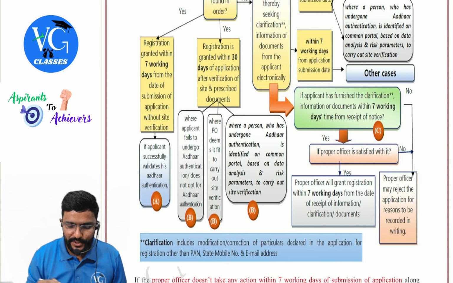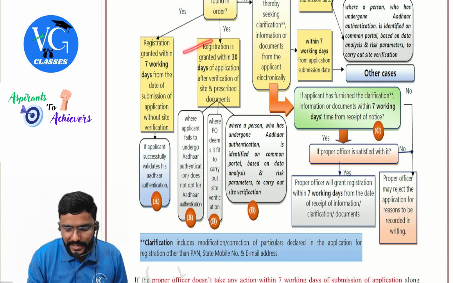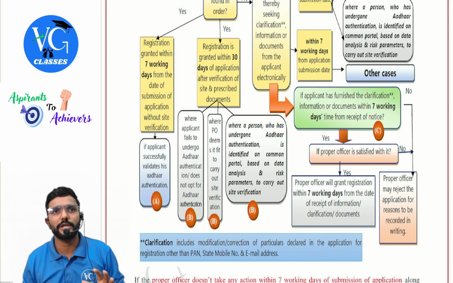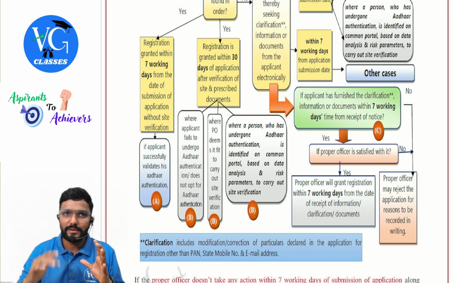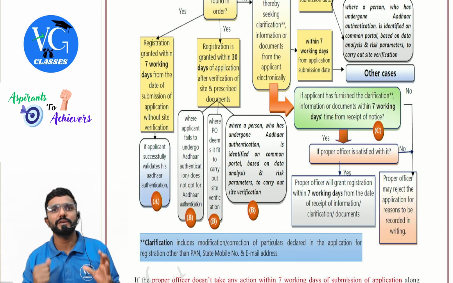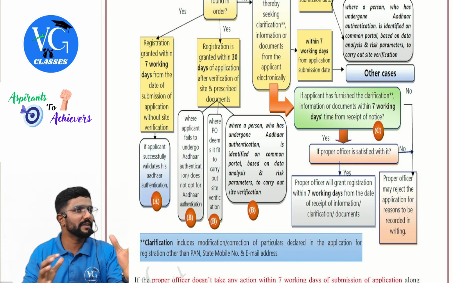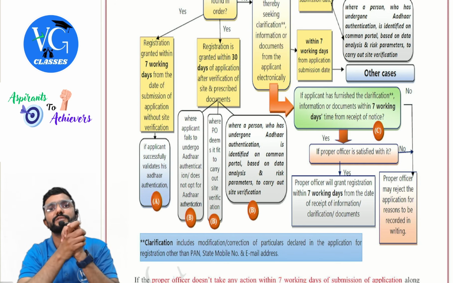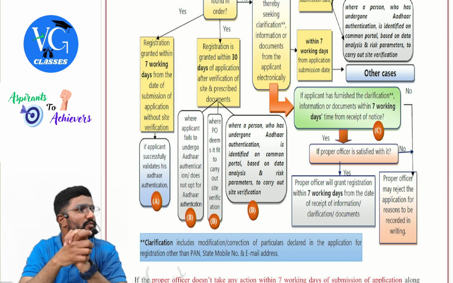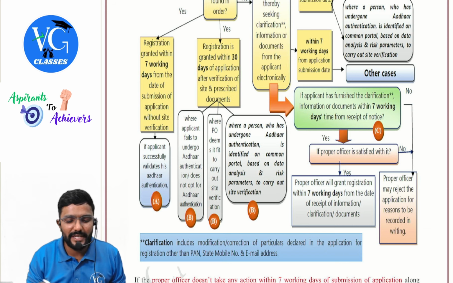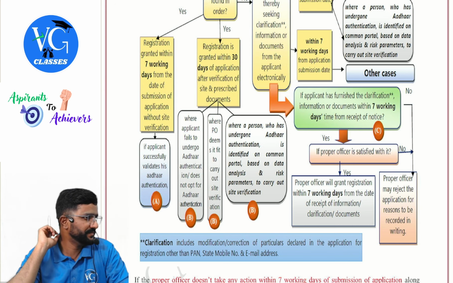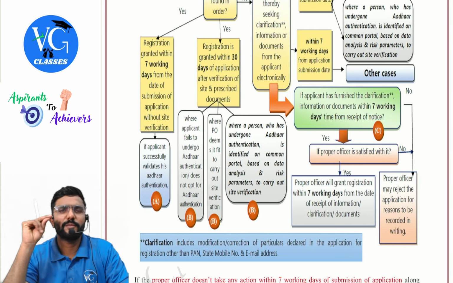So within what time, sir? Registration is granted within 30 days of application after verification of site and prescribed documents. That is, once I have submitted the application for registration, within 30 days they will do physical verification, upload the details of physical verification and grant the registration. Within 30 days, all the game is over. Here it was 7 days because there was no physical verification and all. Whereas here they are giving 30 days because it will take time. Yeah, guys, come on.